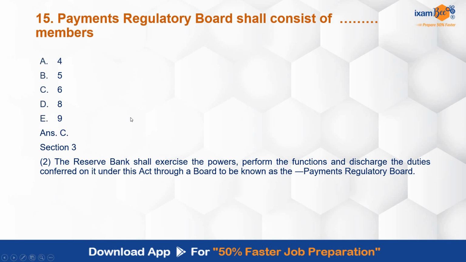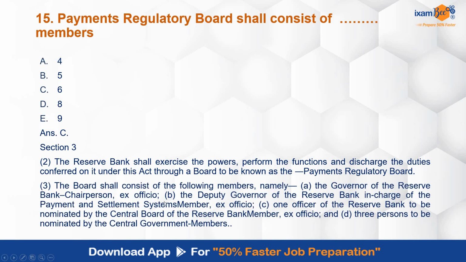Reserve Bank shall exercise the powers to perform the functions, discharge the duties that are conferred on it under this Act through a board that is to be known as the Payments Regulatory Board. The board shall consist of who all? Governor of RBI, who will be the chairperson, ex officio member he will be, deputy governor in charge will be there, ex officio again, one officer of the RBI will be nominated, again ex officio, 3 persons to be nominated by the central government will be the members. So read this section in much detail. I have only shared two and three clauses over here, that is 2 clauses. So please be clear with all such kind of questions and concepts.